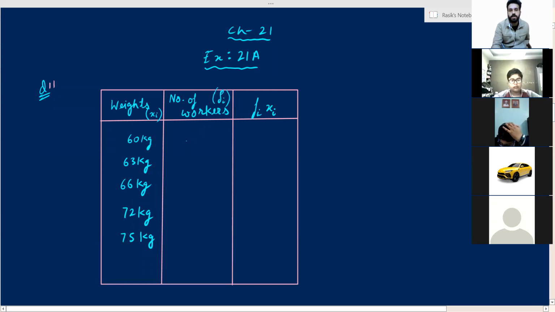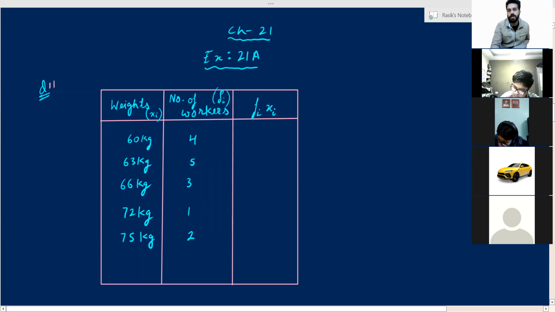Now, how many workers have 60 kg weight? 4 workers. How many workers have 63 kg weight? 5 workers. 3 workers have 66 kg weight. Only 1 worker has 72 kg weight and 2 workers have 75 kg weight.